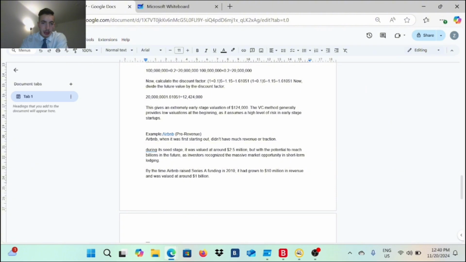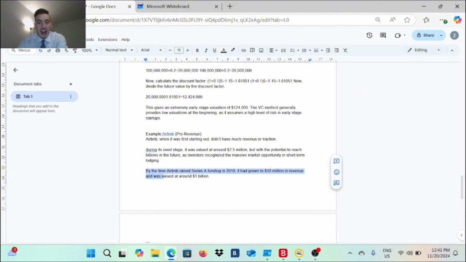Airbnb, you know what Airbnb is. Everyone knows about it right now, but back in the day, no one knew about it, and everyone was actually skeptical about it. So Airbnb was first starting up. They didn't have much revenue or traction. Starting at the seed stage, it was valued at around $2.5 million, but with potential to reach billions in the future.